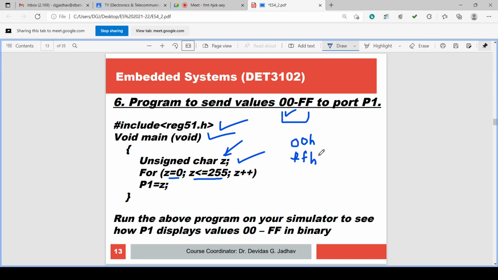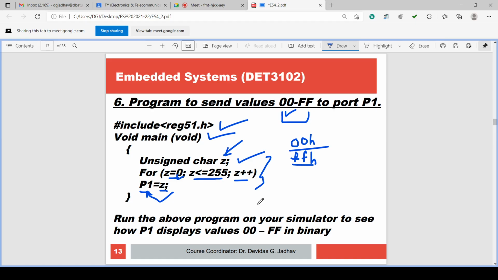So the 00H to FFH variation is there. So 0 to 255 and increment Z. And we have assigned P1 equal to Z. So this Z value 0, 1, 2, 3 is assigned to P1. No delay is given, isn't it? So we couldn't observe this output. This output we cannot observe after execution. We have seen this in the simulation in the previous lecture; you can observe this.